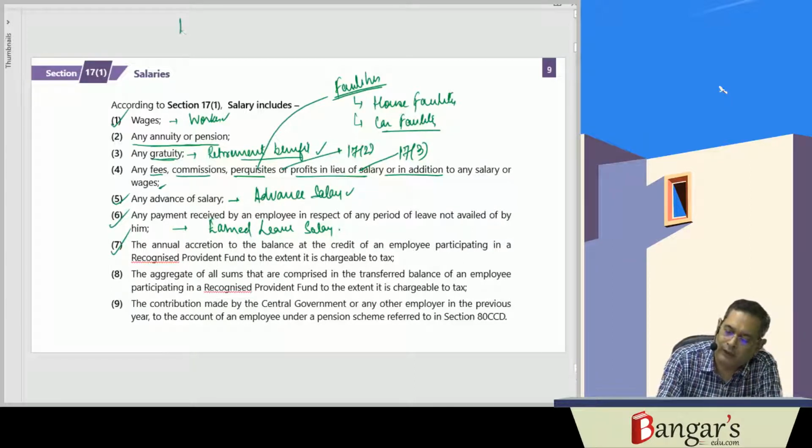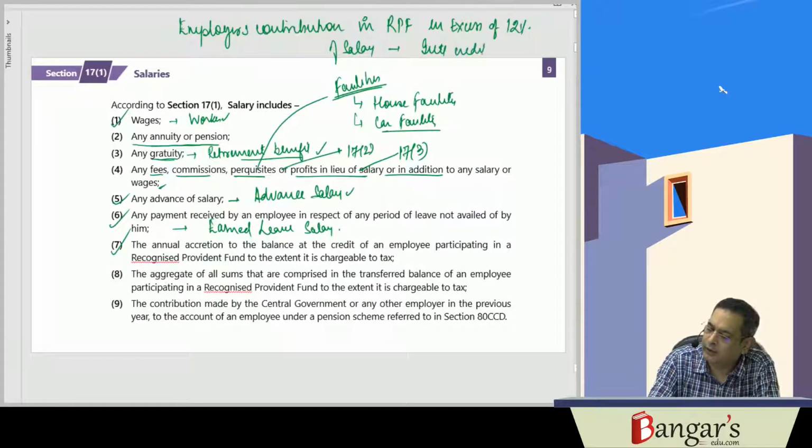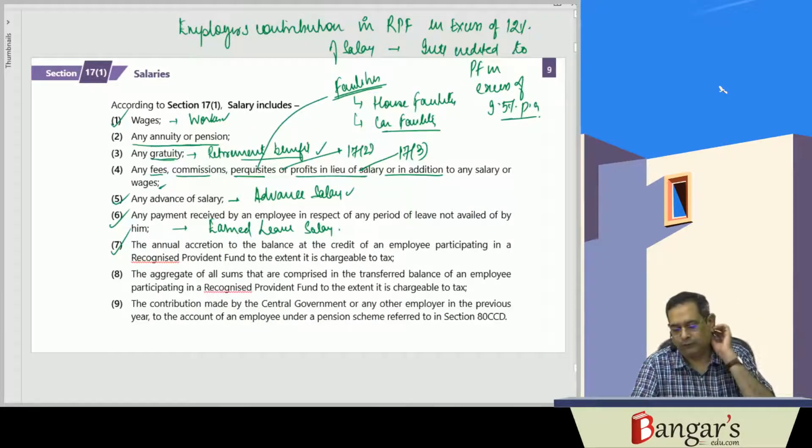That is basically the employer's contribution in recognized provident fund in excess of 12% of salary, or say interest credited to PF in excess of 9.5% per annum. Interest which is credited to PF in excess of 9.5% per annum.